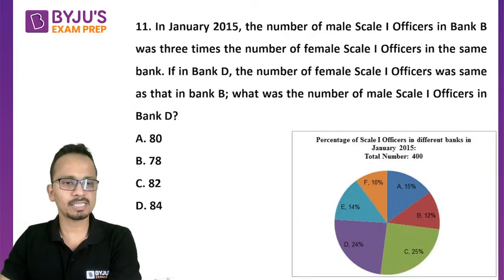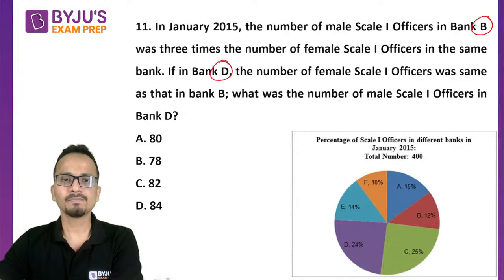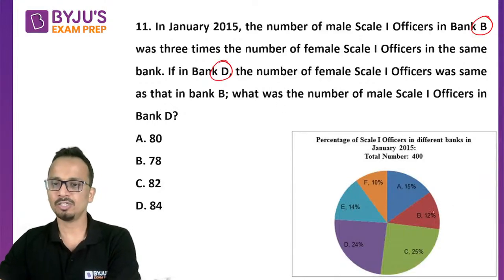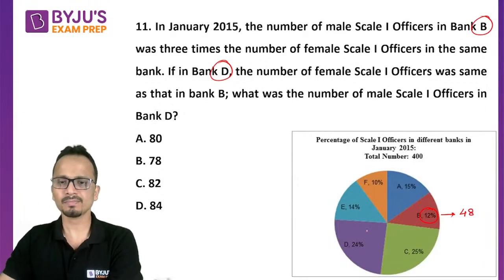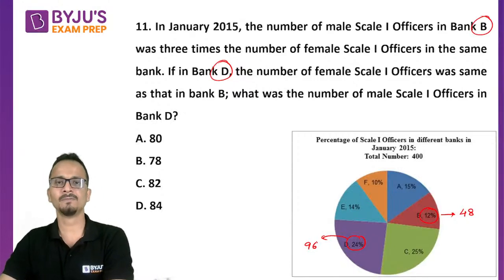All right, so let's start with the discussion. Now they are considering Bank B and Bank D for January 2015. So Bank B 12%. So the total number of Scale 1 officers will be 48. And for Bank D, the total number of Scale 1 officers will be 24 into 4, that is 96, right?